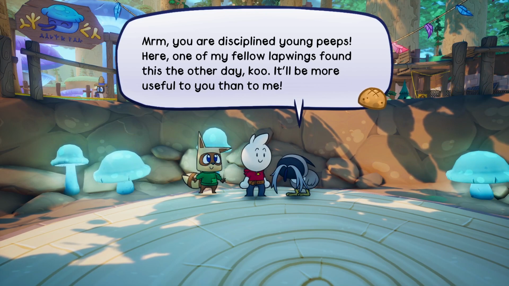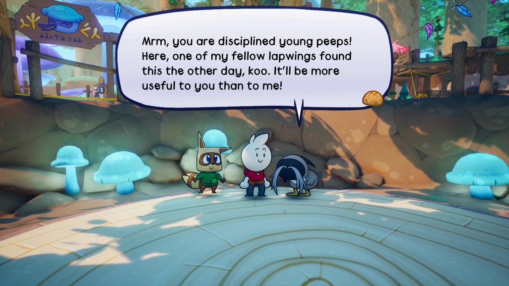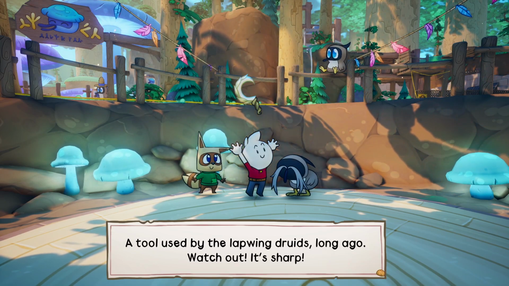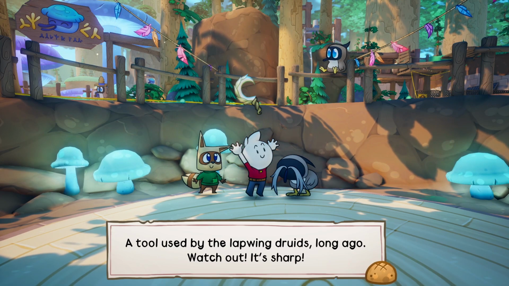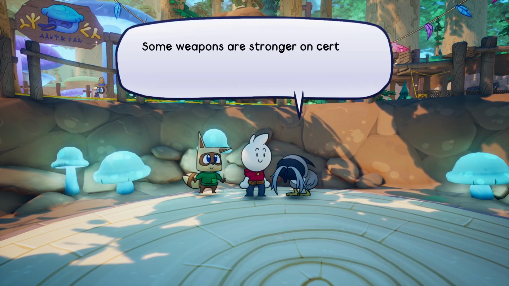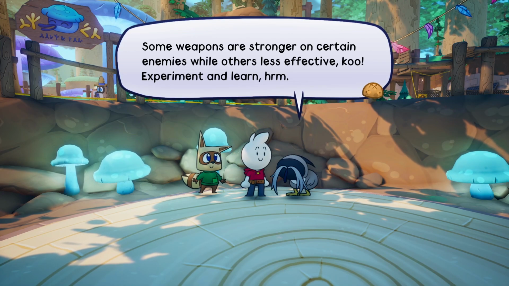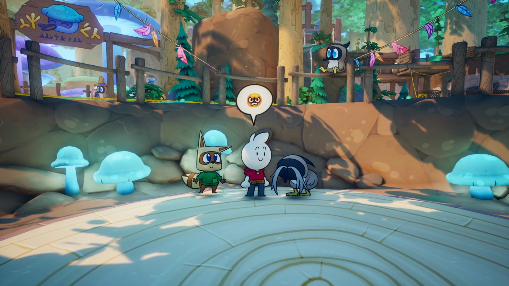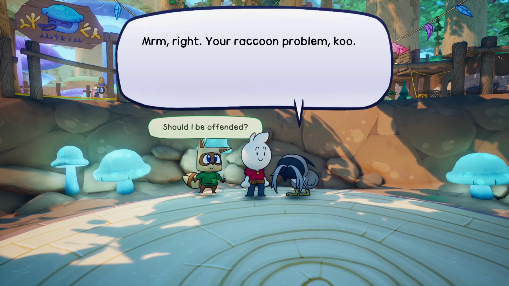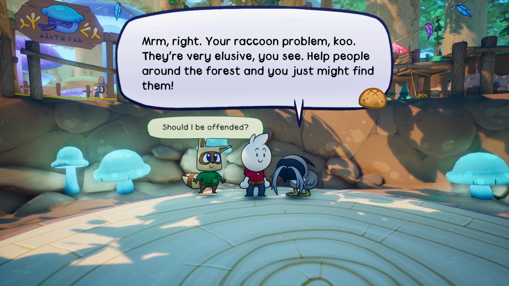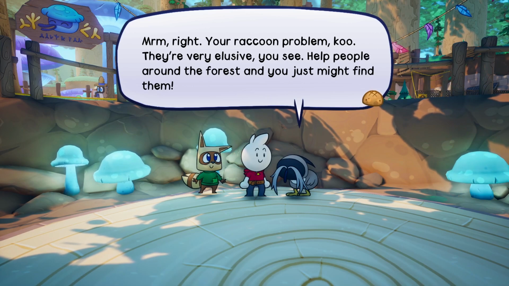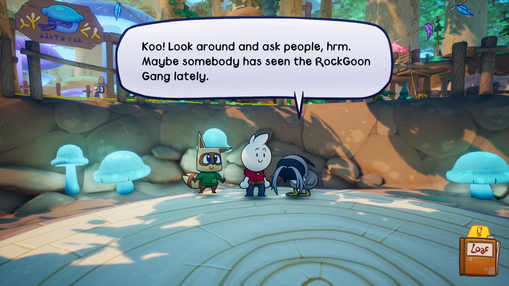Here, one of my fellow lapwings found this the other day. It'll be more useful to you than me. A tool used by the lapwing druids long ago. Watch out, it's sharp. Thanks, Elder. Some weapons are stronger on certain enemies, while others are less effective. Experiment and learn. Oh. Your raccoon problem. Should I be offended? They're very elusive, you see. Help people around the forest and you just might find them. Look around and ask people.